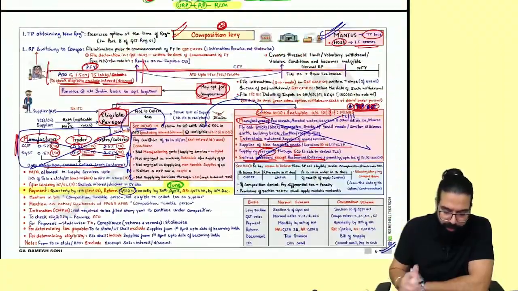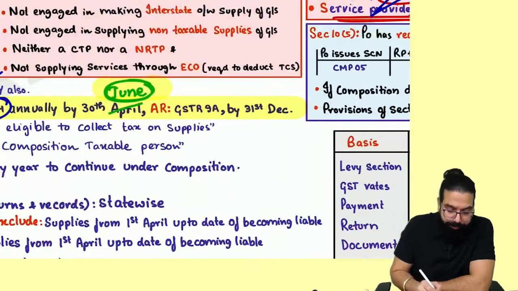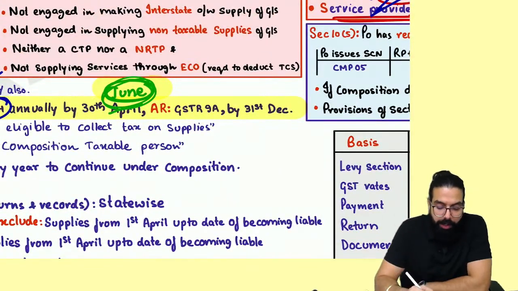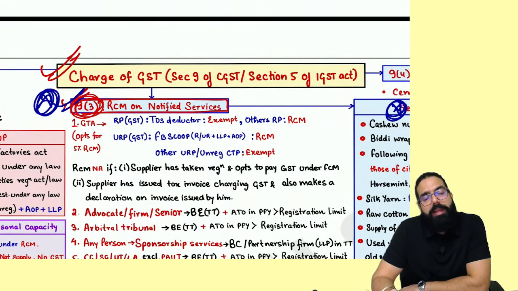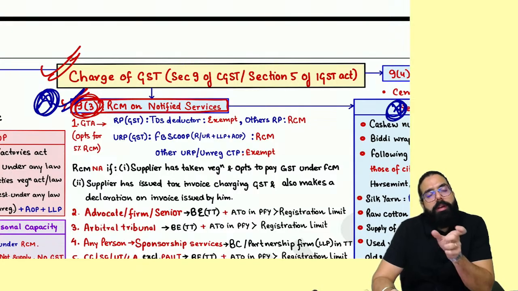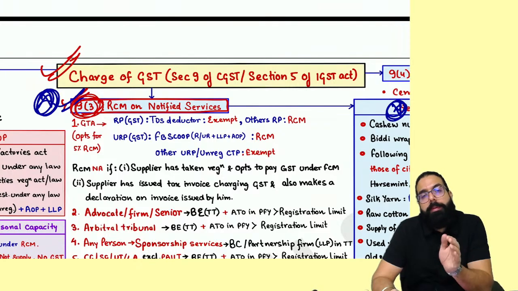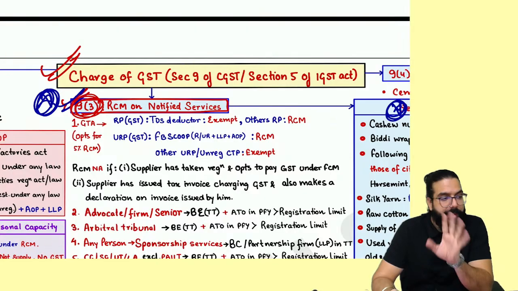MTR and mines, you already know MTR is eligible, mines are ineligible. One thing you can remember here is in the composition scheme, the time limit for filing the return is 30th of June. Remember GSTR, they can tell you a small case study about a composition dealer, where they tell you the day he has filed the return. Remember, if they don't file the return within 3 months from the due date, which is 30th of June, their registration can be cancelled. So this can be a case study. Please take care of it.